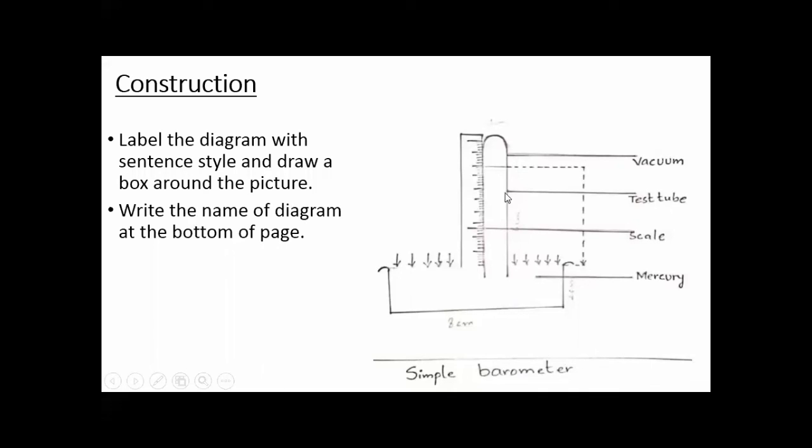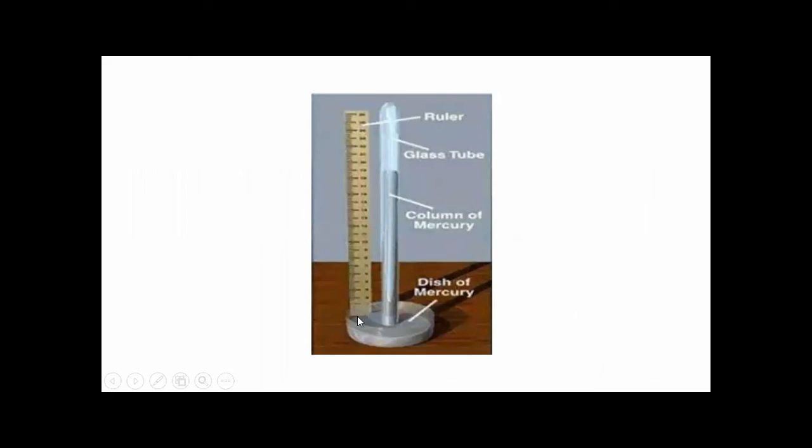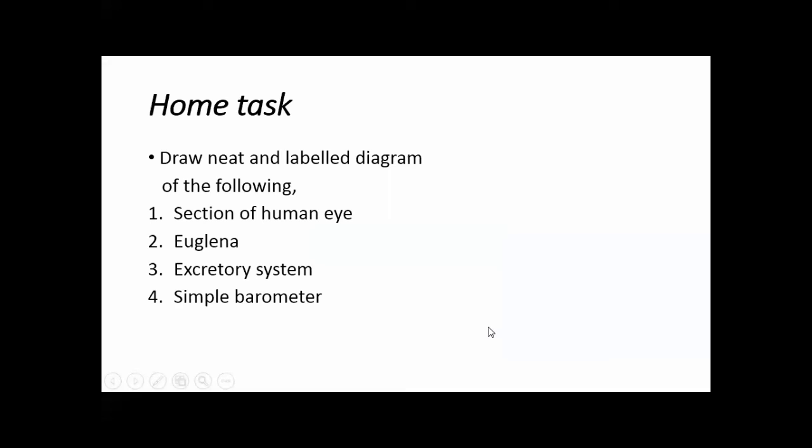And this is the test tube. This is the ruler or scale. This arrow shows the pressure, and this is the mercury tub containing the test tube and mercury. Now students, this is the final diagram: ruler, glass test tube, column of mercury, and dish containing mercury. Now students, this is all from the lesson.